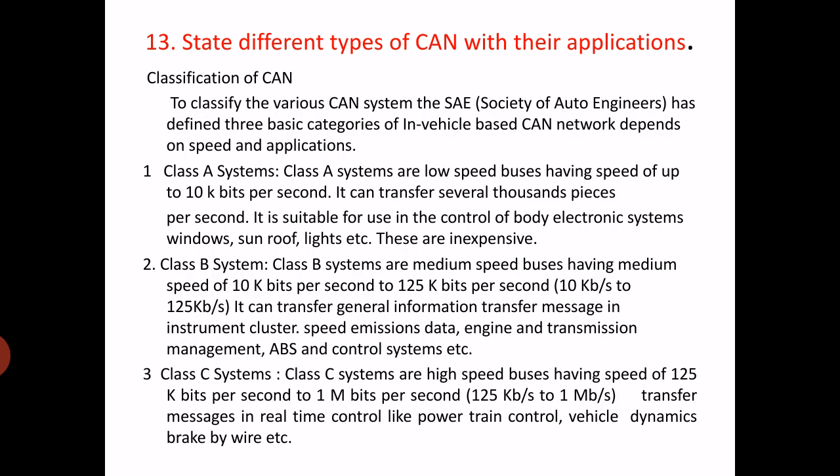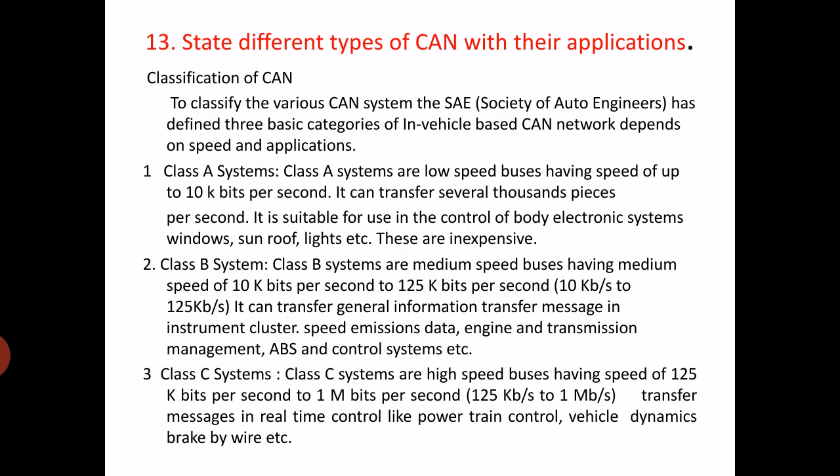Now class A system, the first type, is the class A system. So class A systems are low speed buses having speed up to 10 kilobits per second, and they can transfer several thousand pieces per second. It is suitable for use in the control of body electronic systems, windows, sunroof, mirrors, lights, etc. These are inexpensive due to their speed.